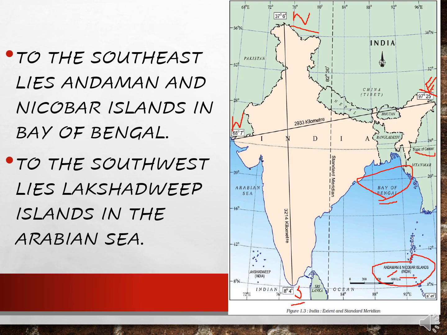So remember that the Andaman and Nicobar Islands lie to the southeast of India in the Bay of Bengal, and to the southwest, below the equator is south and this portion is west, right? In this southwest portion we can see the Lakshadweep Islands in the Arabian Sea. Clear, children? So let us move to the next slide.